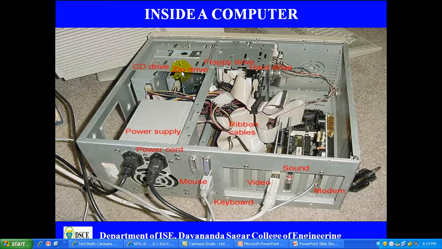And we have a zip drive where you can store compressed data. The main requirement to power up the system is a power supply, which is a separate block. Here we have adapters which cut down the input to 220 volts and supply the power to the various units of the computer. And for that we have a power cord where we apply 220 volts of power.